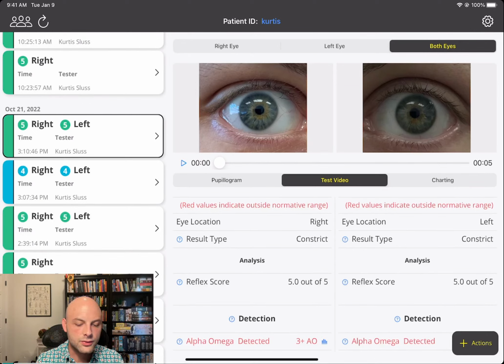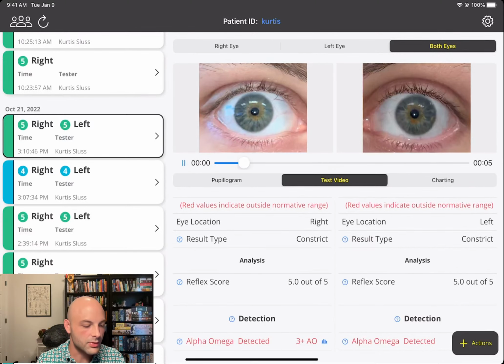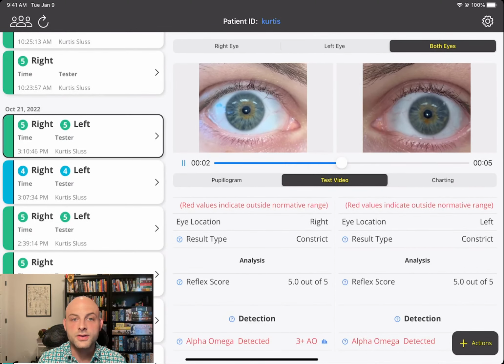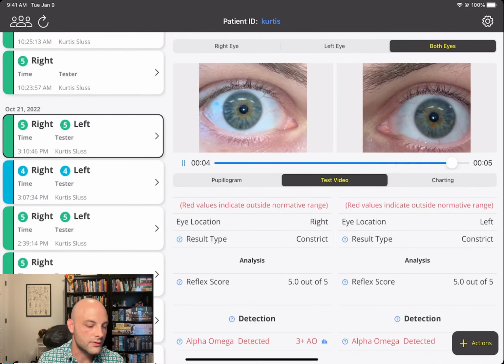The iPad looks like it moves quite a bit during a test, when in reality, the screen's very punched in, so it just gives the perception that it is moving quite a bit. But Reflex will auto-stabilize. So let's go ahead and take a look at both these videos side by side. You can see that they undergo the test over the 5-second period.